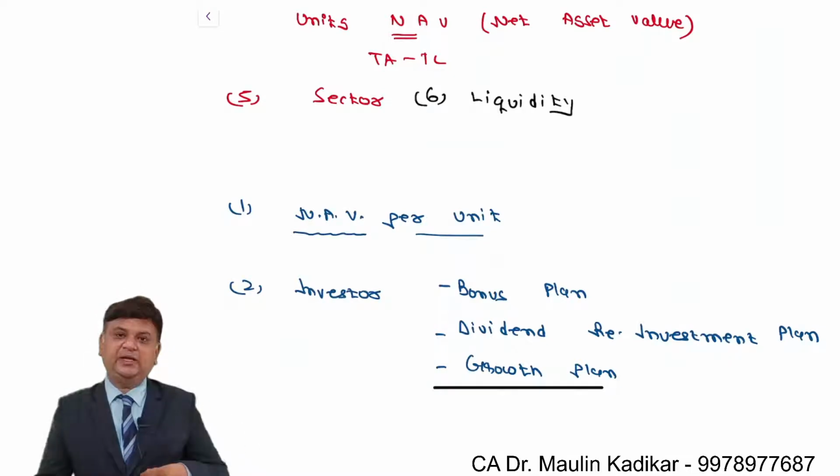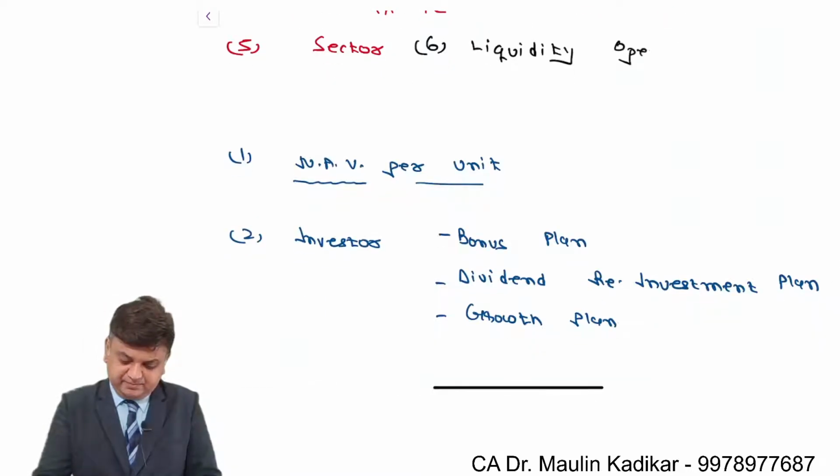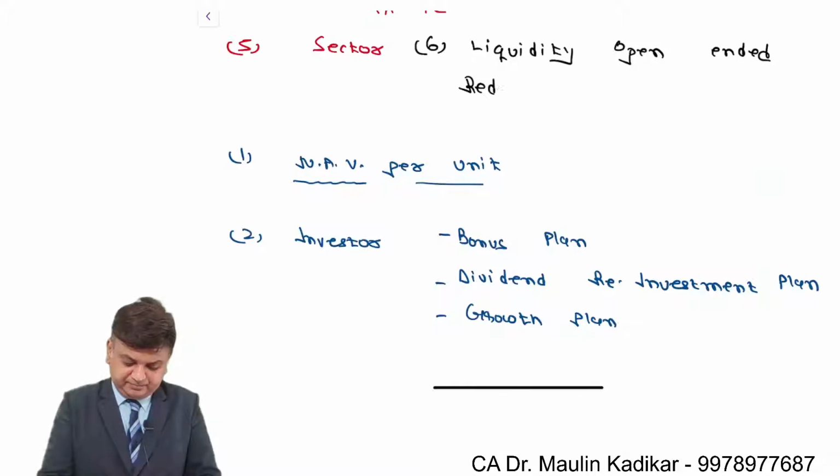In comparison to that, when you make investment in an open-ended mutual fund scheme, you are given an assurance of redemption of investment at the current NAV.